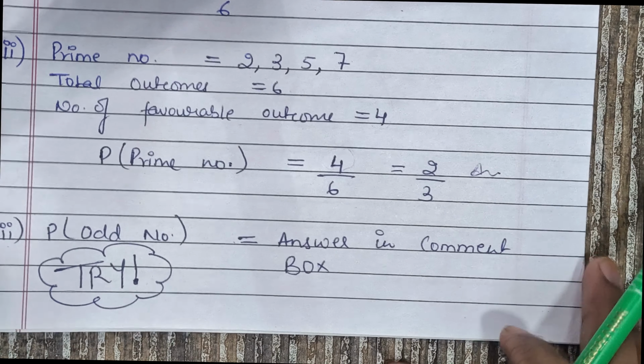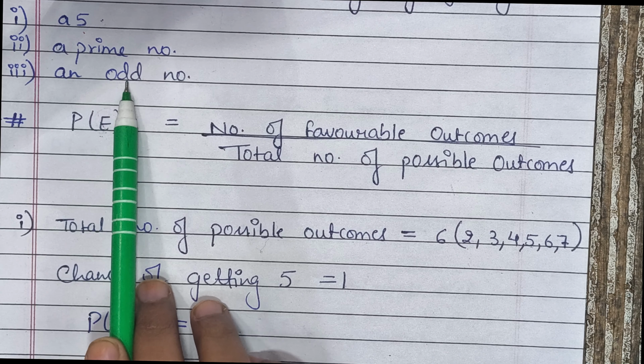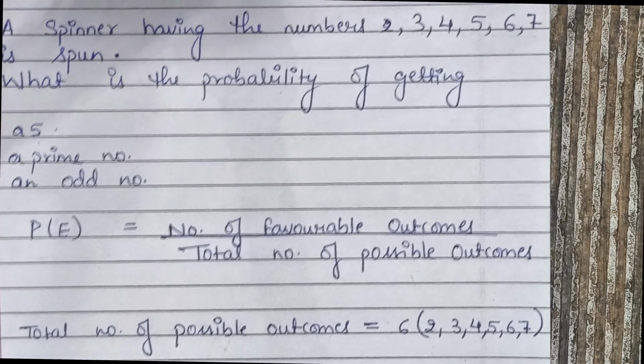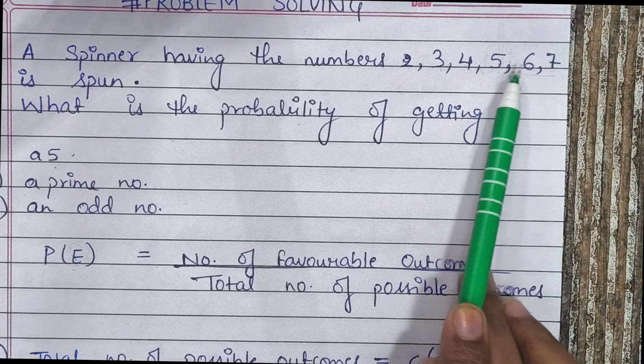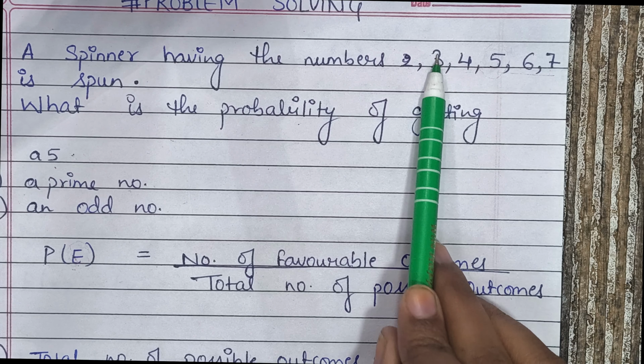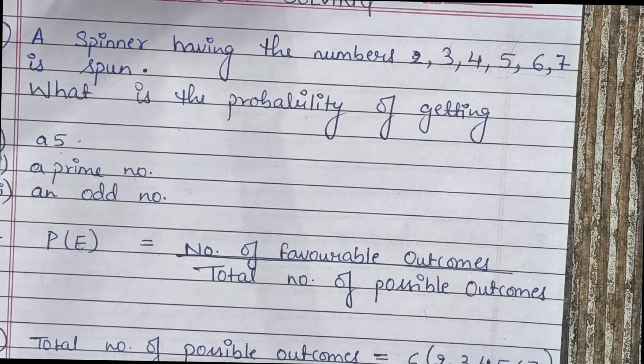Now the next part which is asked is an odd number. Probability of getting an odd number. In this we will check the odd numbers in what is given: 2, 3, 4, 5, 6, 7. How many odd numbers are there in this? 3, 5, 7. We have 3 odd numbers.